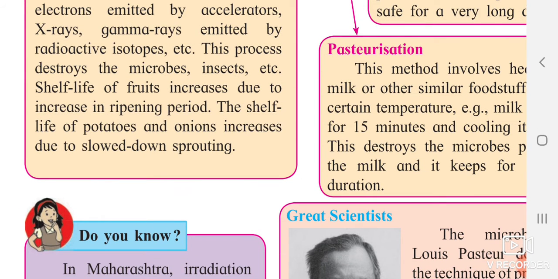The shelf life of fruits increases, and the ripening period also increases. The shelf life of potatoes also increases due to the slowdown of sprouting. If you have seen properly, for potatoes small sprouts come after a few days. So when these rays are emitted on them, the life of that potato is increased for a few more days.